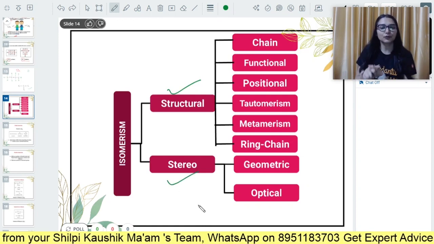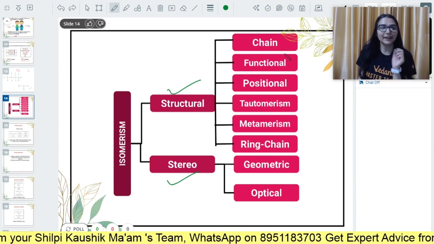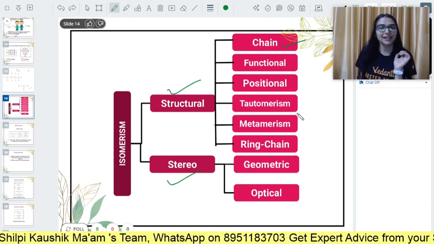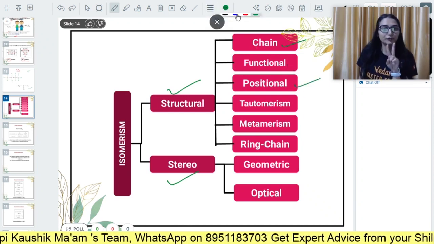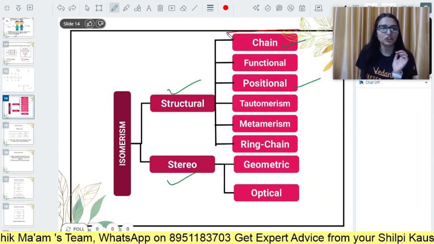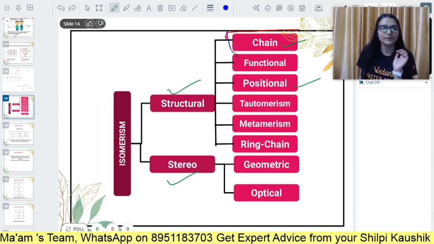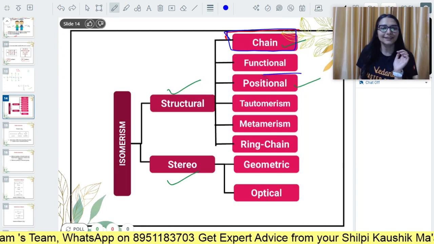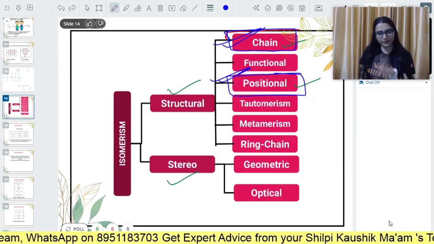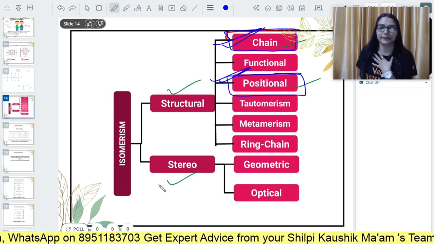What we have to focus on here, structural isomerism is further of chain isomerism, functional isomerism, position isomerism. So just focus on 2 points only, not going into detail of any topic which is not relevant to your syllabus right now. The chain isomerism and the position isomerism. These are the 2 isomerisms that you use in class 10th.